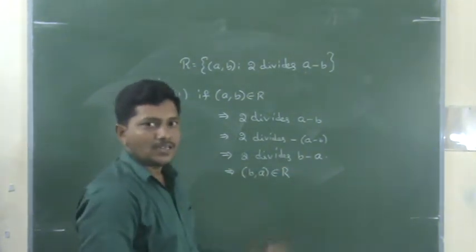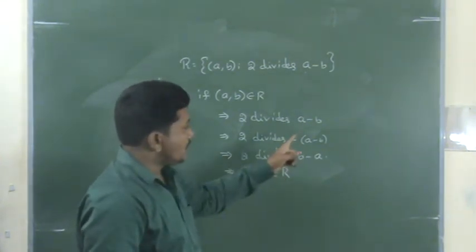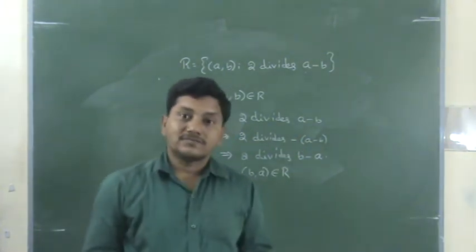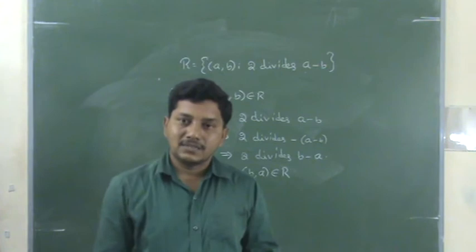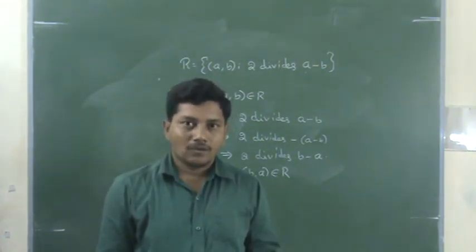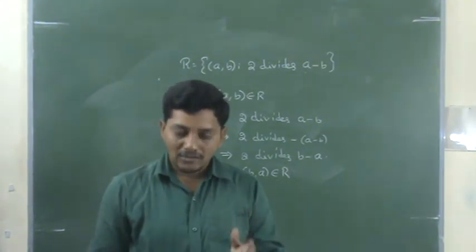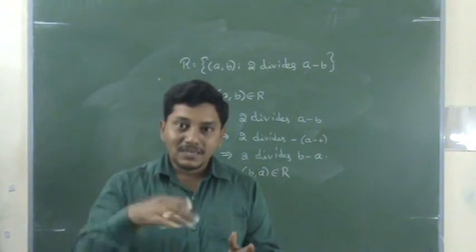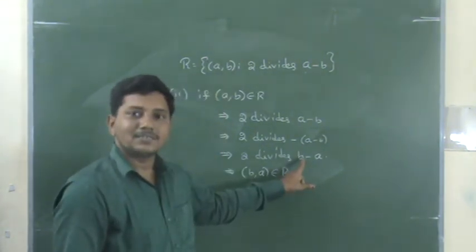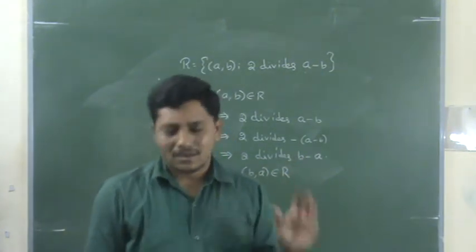Very important. It is an already asked question, a previous year question. So 2 divides a minus b. That means 2 divides the negative number also. That's why 2 divides minus of a minus b. Now I simplify: minus of a minus b is nothing but b minus a. Now 2 divides b minus a means the ordered pair is not a comma b, it is b comma a. Why? Because it starts with b. Understand? So therefore b comma a belongs to R.